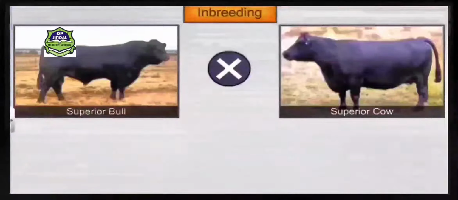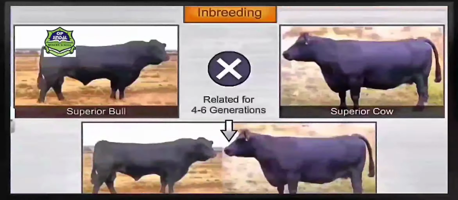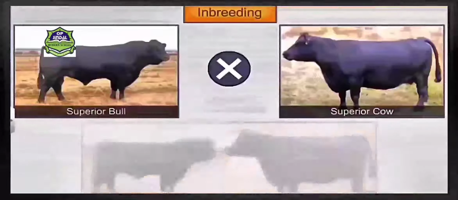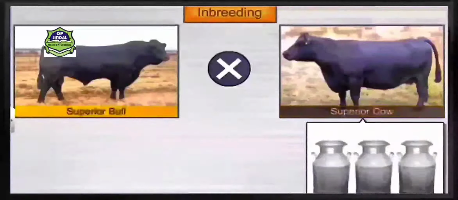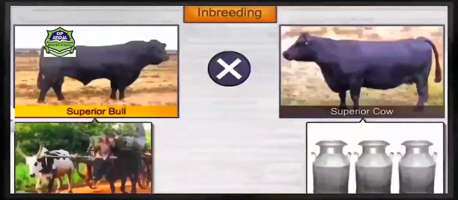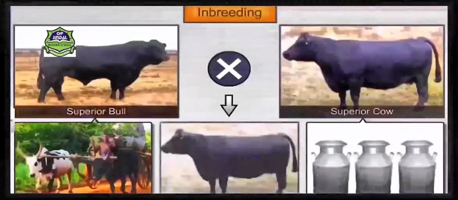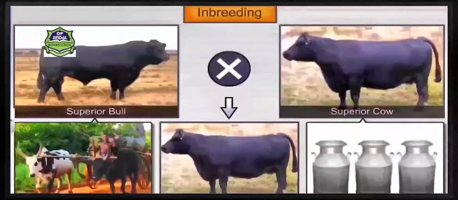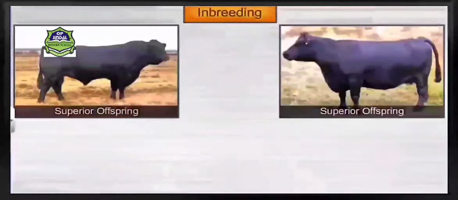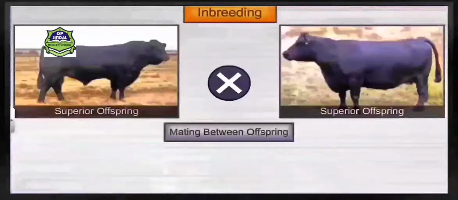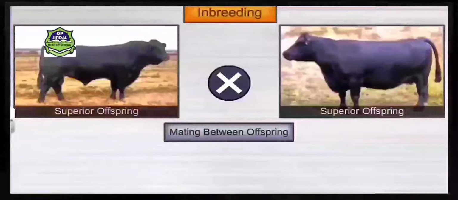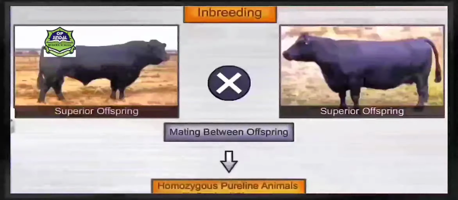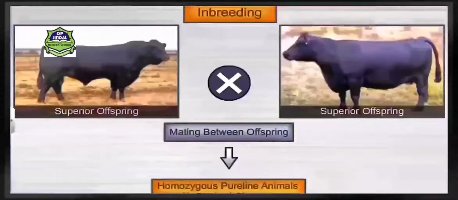Inbreeding involves mating between a superior bull and a superior cow, and they should be related by descent for at least 4 to 6 generations. Superior cows are those having a long lactation period and high productivity, whereas superior bulls are the animals which can produce good progeny. The superior offspring produced are again inbred to produce new offspring. So inbreeding results in the production of homozygous pure line animals.